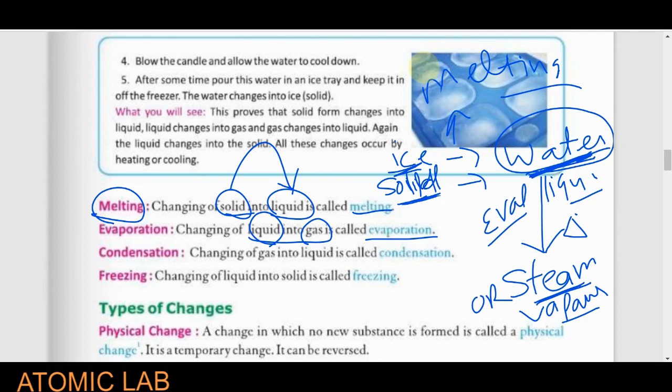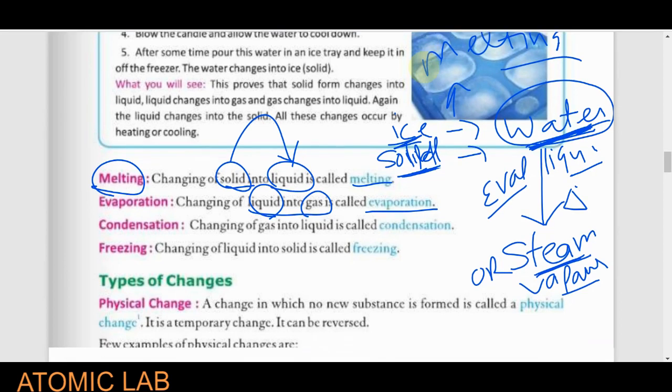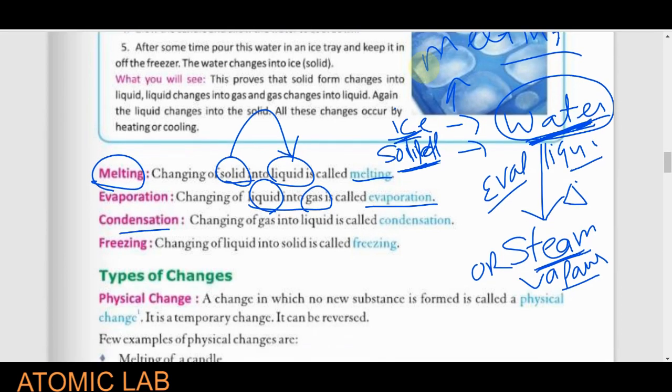Evaporation means converting a liquid into vapor. Similarly, condensation means changing a gas into a liquid. Suppose we have vapor or water steam and want to convert it back into water. If we reverse this process, the reverse of evaporation, it is known as condensation. Meaning, converting a gas substance into a liquid is known as condensation.